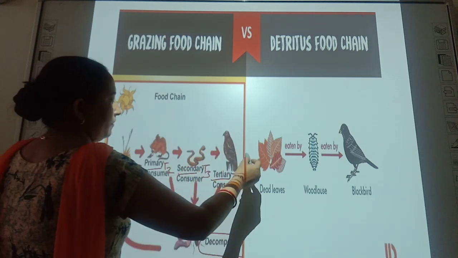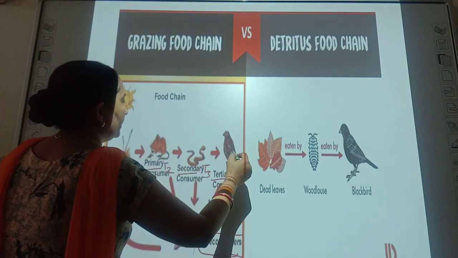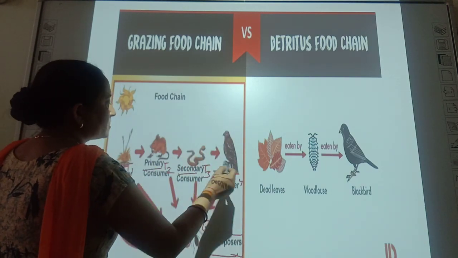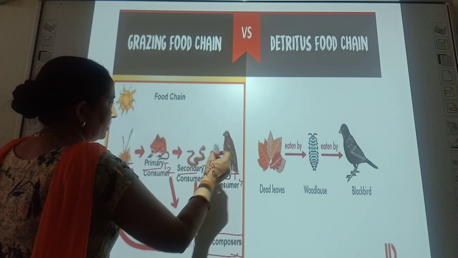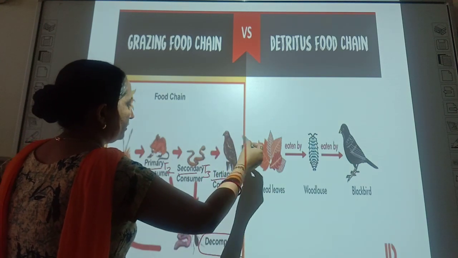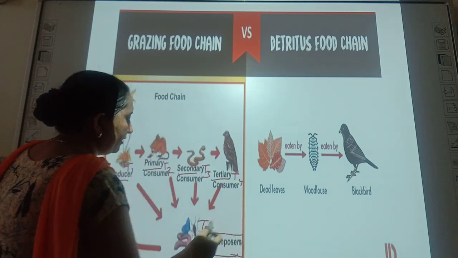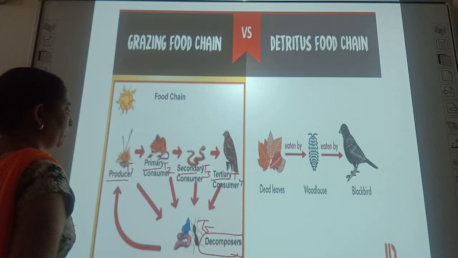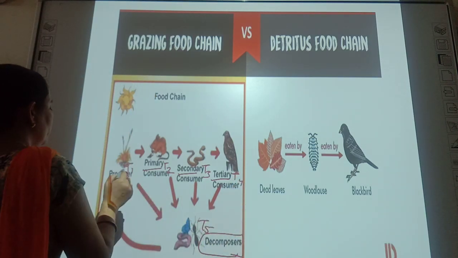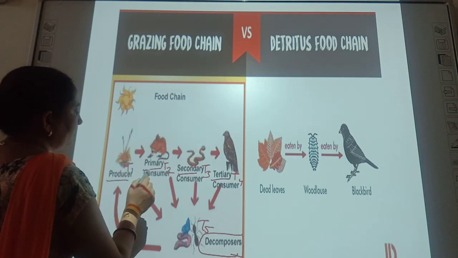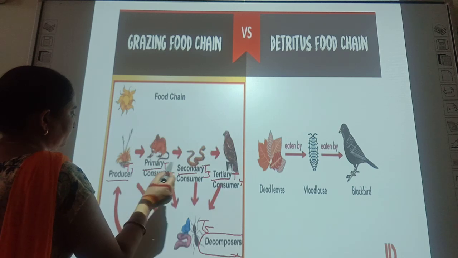But here this bird may be eaten by some other carnivores, then the number of steps increases in this food chain, and that other top carnivore can be adjusted here, and this becomes the T6 trophic level. So first of all, counting is taken from the producers and then primary herbivores.